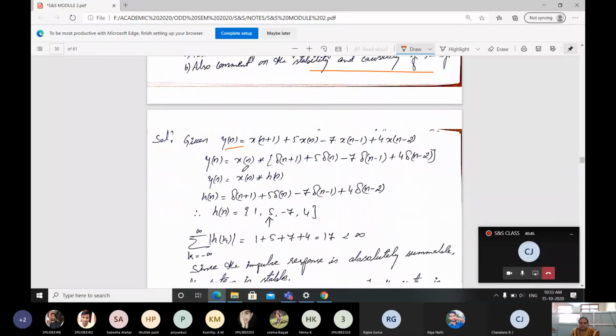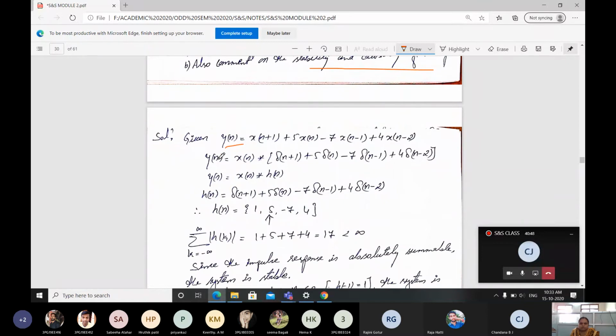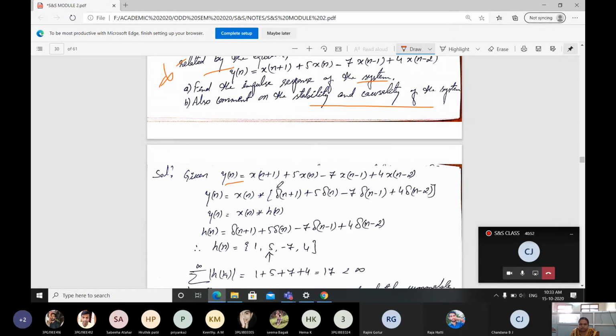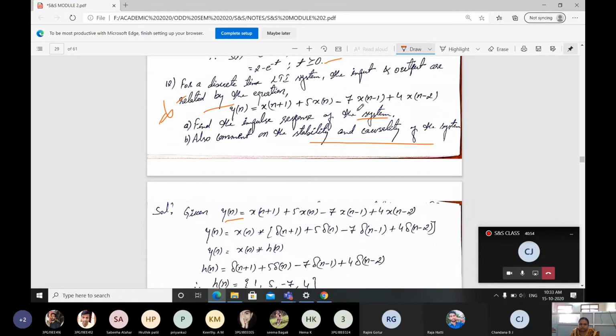Then y of n is going to be taken as, in this case, I am taking x of n outside. I hope you remember, I can represent x of n in terms of the delta function. By the graph we came across that, and the same thing I am using here.